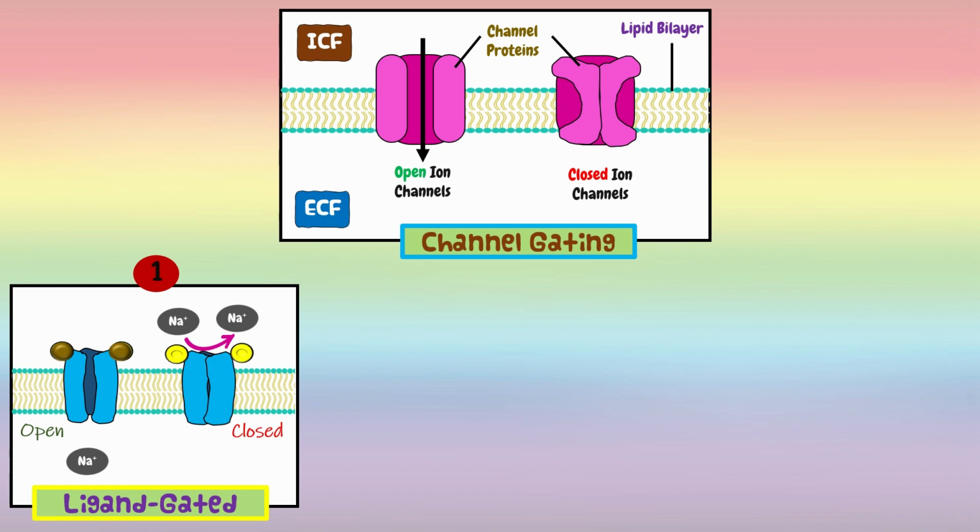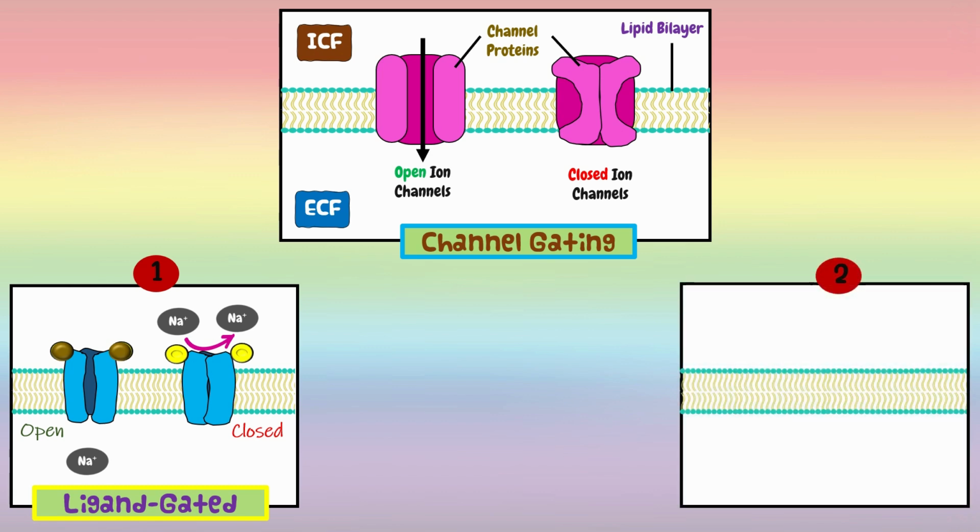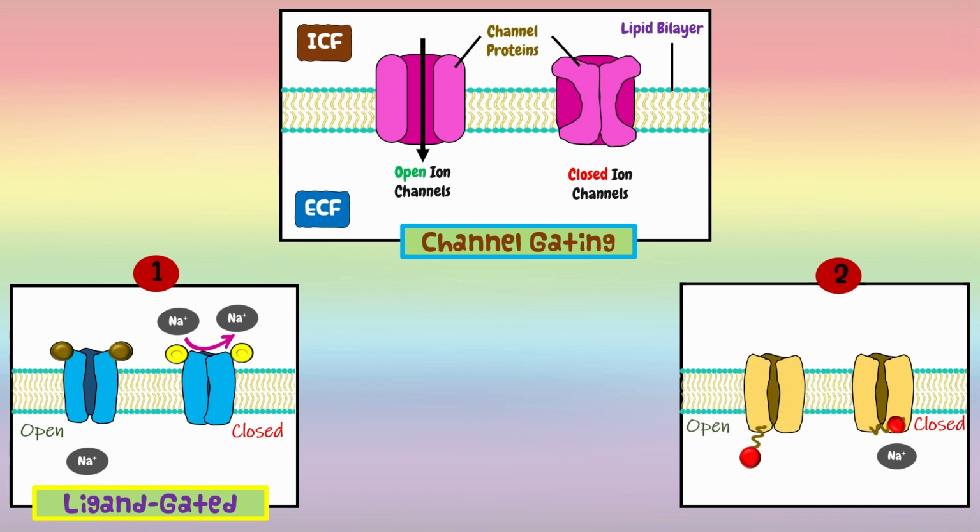The channels are closed in the absence of membrane potential and cannot pass ions. So the second factor is that changes in the membrane potential can cause movement of certain charged regions on a channel protein, altering its shape and allowing passage of ions. These are voltage-gated ion channels.